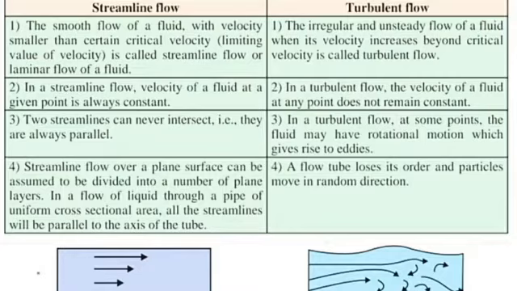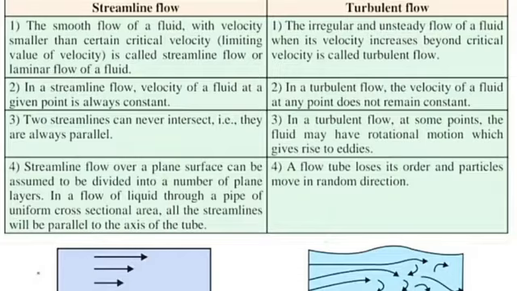Number 2. In a streamline flow, the velocity of a fluid at a given point is always constant. But in turbulent flow, the velocity of fluid at any point does not remain constant.